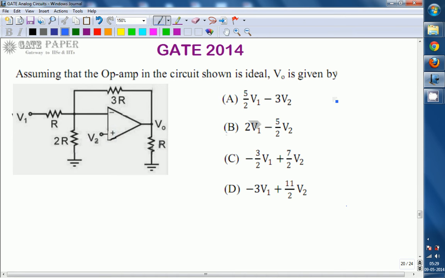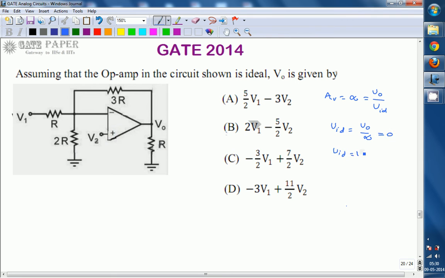Okay, so the op amp is ideal. An ideal op amp has infinite voltage gain, so voltage gain AV is equal to infinity. AV is nothing but output voltage divided by input voltage. The input voltage is nothing but the difference at the input terminals. From this you can write VID is equal to V0 by infinity, which is nothing but 0.